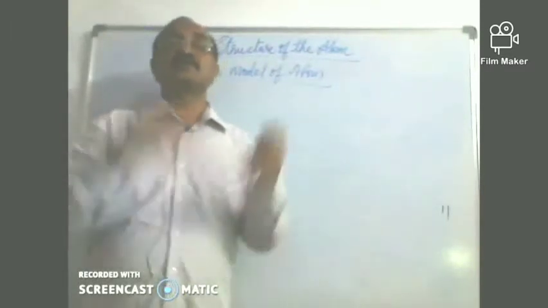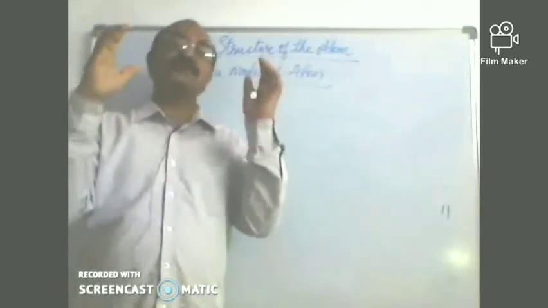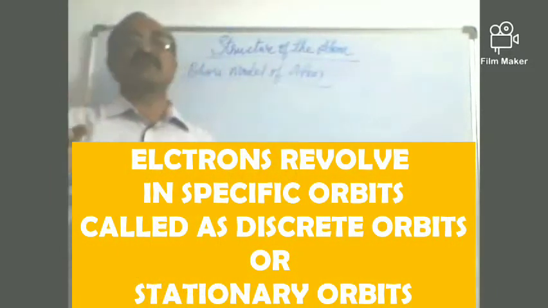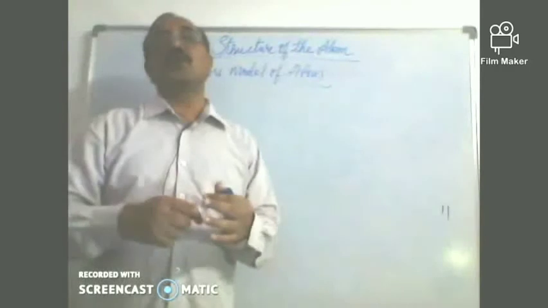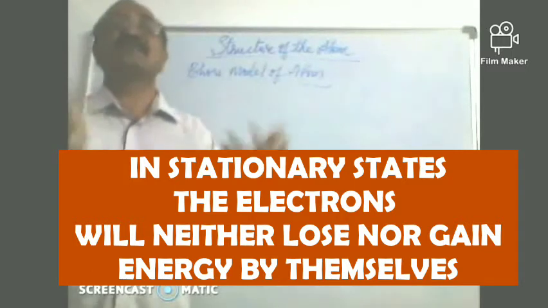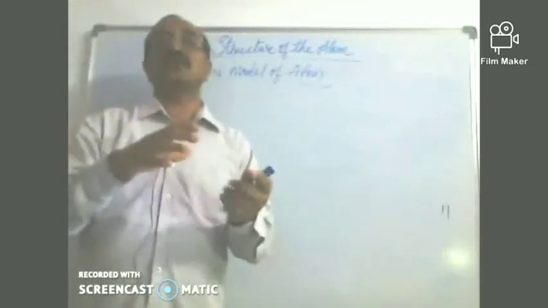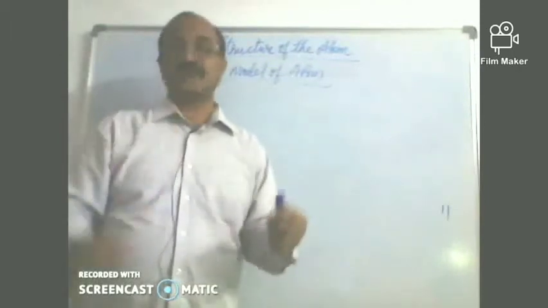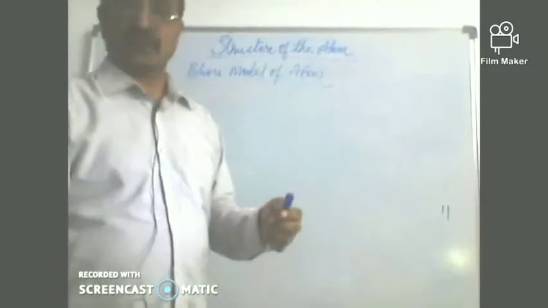So he said that there are separate energy levels or discrete energy levels, also called as stationary states, and in these the electrons, when they are revolving, they will neither lose energy nor gain energy. So children, they will never lose or never gain energy by themselves. So that's why he called them as stationary states or discrete levels. Okay, children, right. So this is the first aspect about Bohr's model of atom.